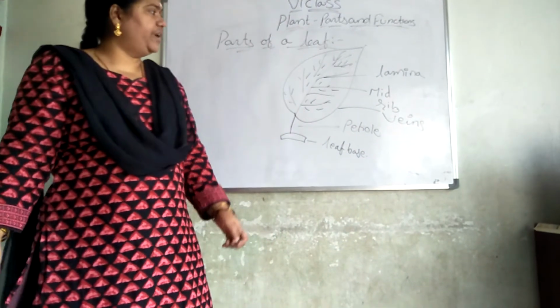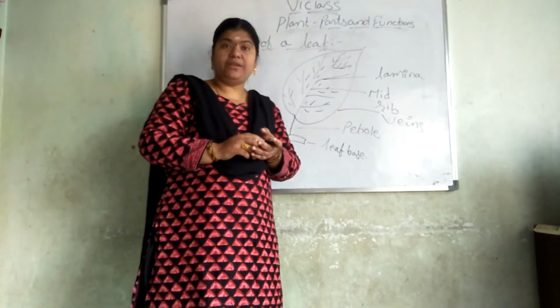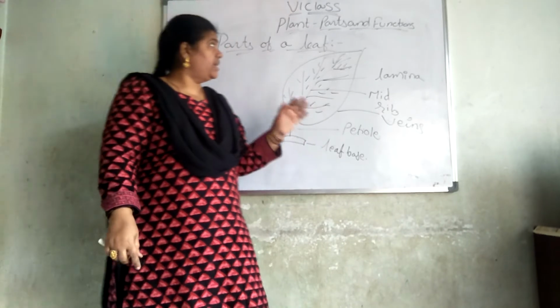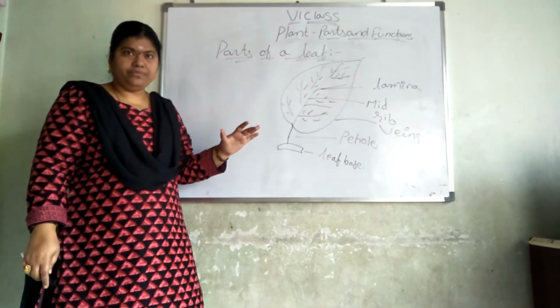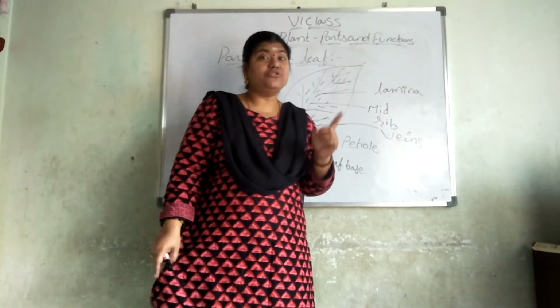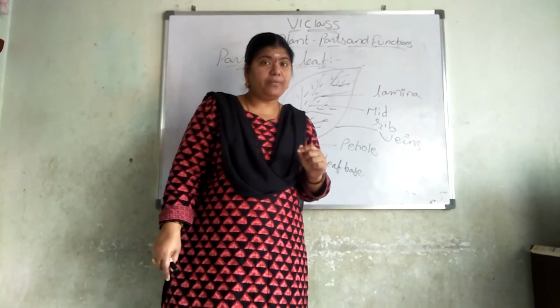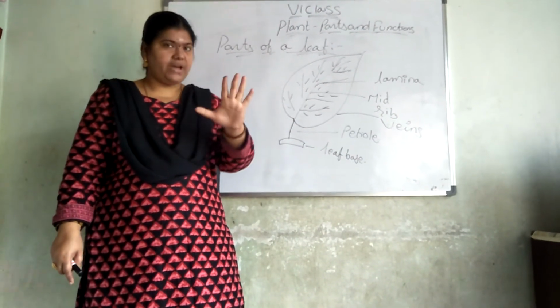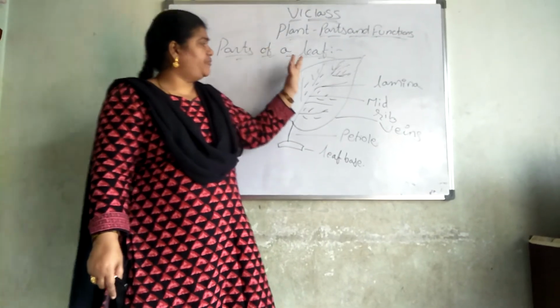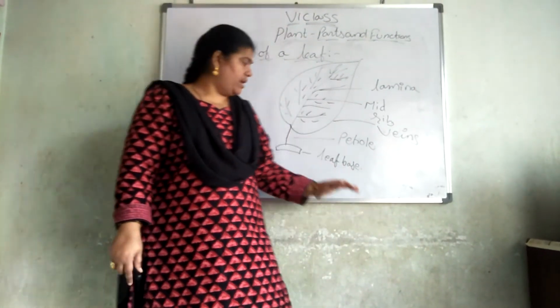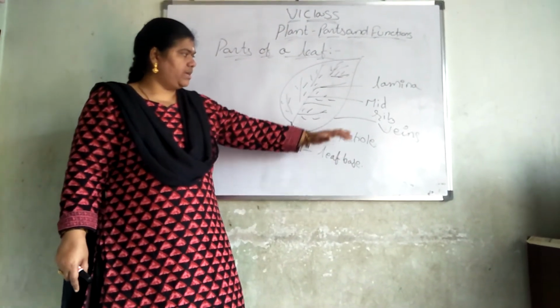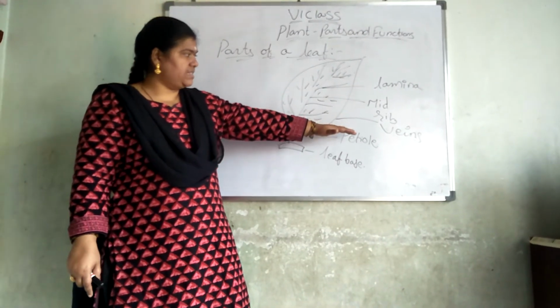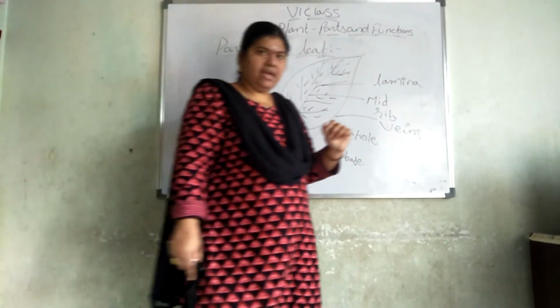What are the different parts of the leaf? This is an 8 marks answer. We discussed what are the different parts of the plant. What are the different parts of the plant? Root, stem, leaves, flowers, fruits. 5 parts. Again, what are the different parts of the leaf? Leaf base, petiole, veins, midrib, lamina, etc.